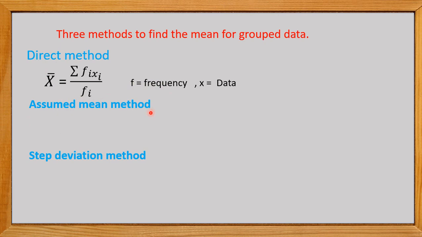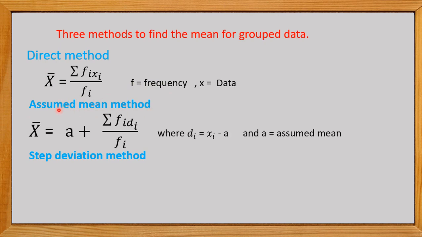Now let us talk about the assumed mean method, where the name itself represents an assumed mean. That means we have to suppose any one value of the given data as a mean. The formula says mean is equal to a plus summation fi di upon summation fi, where di is xi minus a. Here xi are the class marks, that is the mid values of the class intervals, and a is the assumed mean from the given class marks. Any one value from the class marks, we can assume it as a.